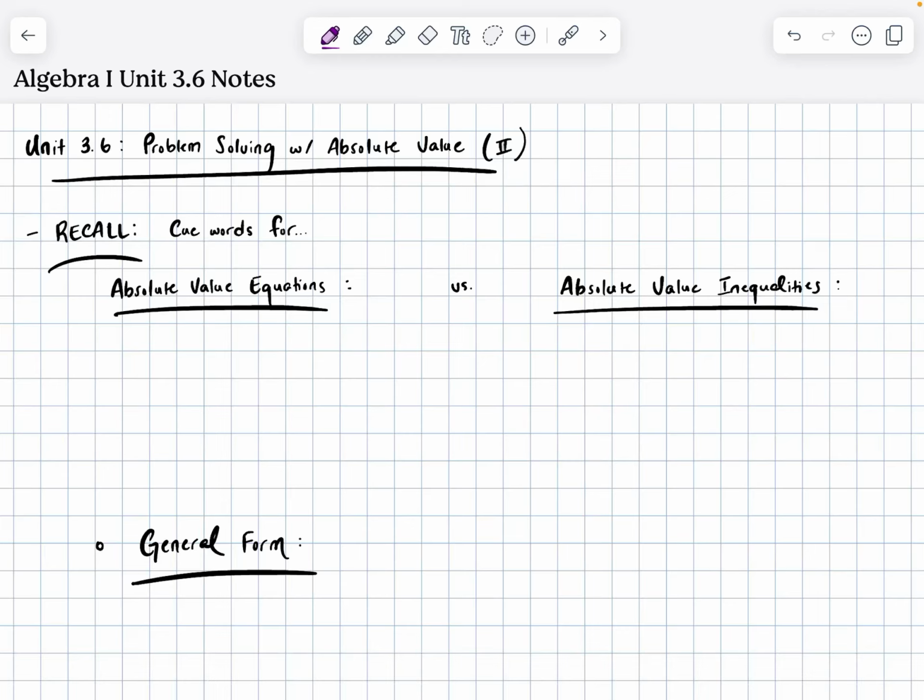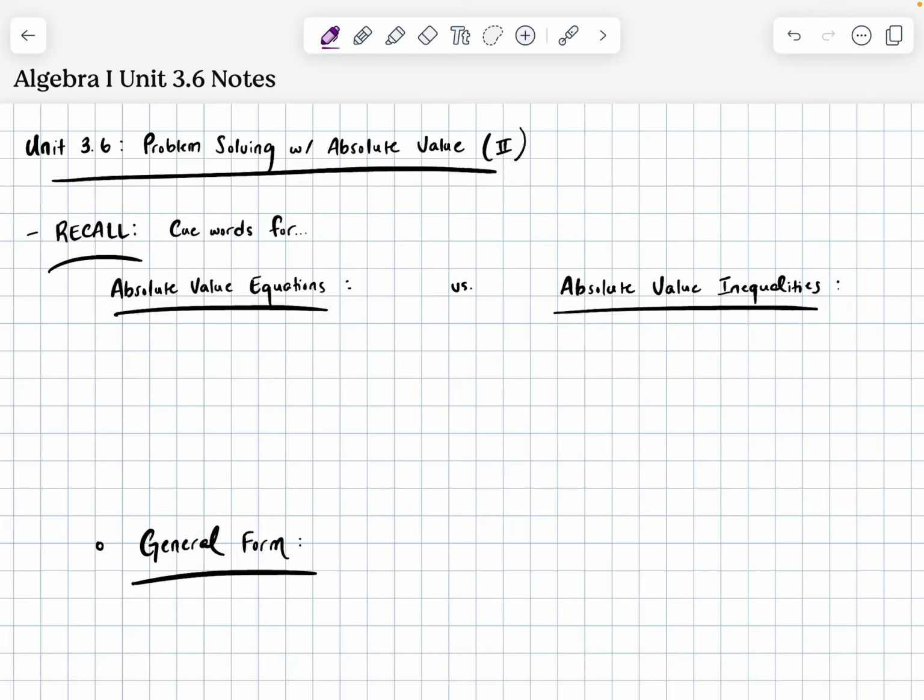I don't know. But we are closing the door on Unit 3 by opening the door on our final class of Unit 3, Class 6, Problem Solving with Absolute Value Part 2.